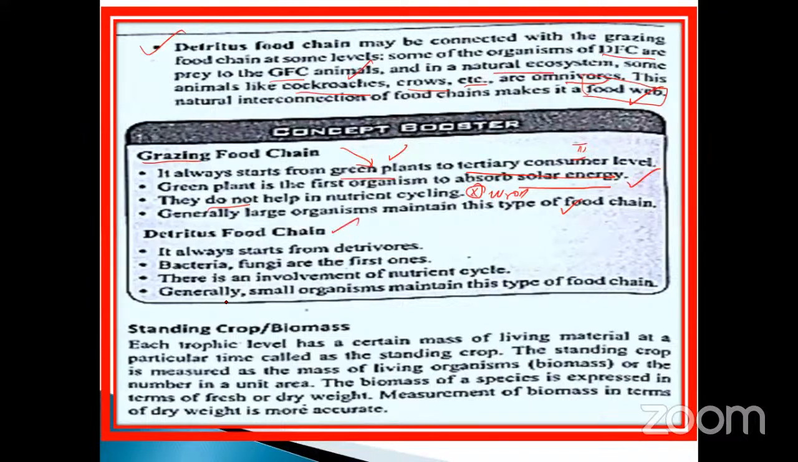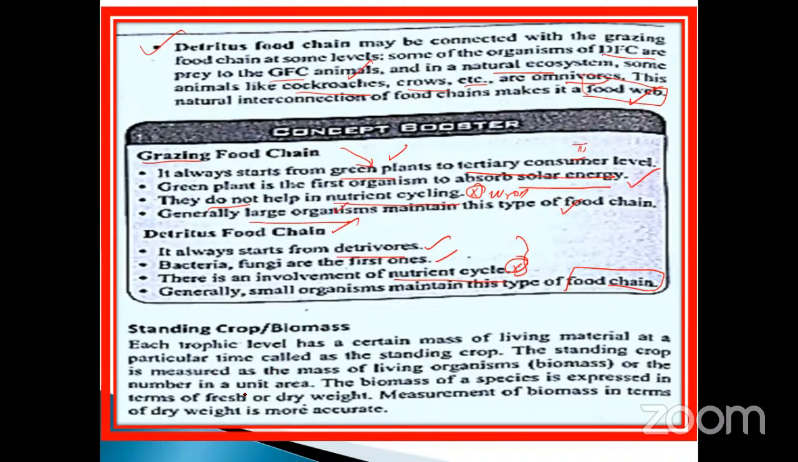Next one is the detritus food chain. It always starts from the detritus. Already we know about it. Bacteria and fungi are the first ones. Already we know. There is an involvement of the nutrient cycle. Here the cycle is involved. This is very, very important, my dears. Here there is no involvement of the nutrient cycle. Here, the carbon cycle, hydrogen, sulfur, nitrogen, phosphorus cycles are only involved in the detritus food chain only. They will not be involved in the grass food chains, grassland grazing. Generally, small organisms maintain this type of food chain. Here, the small organism is taking place. Here, the large. Okay, know the difference between these two things.